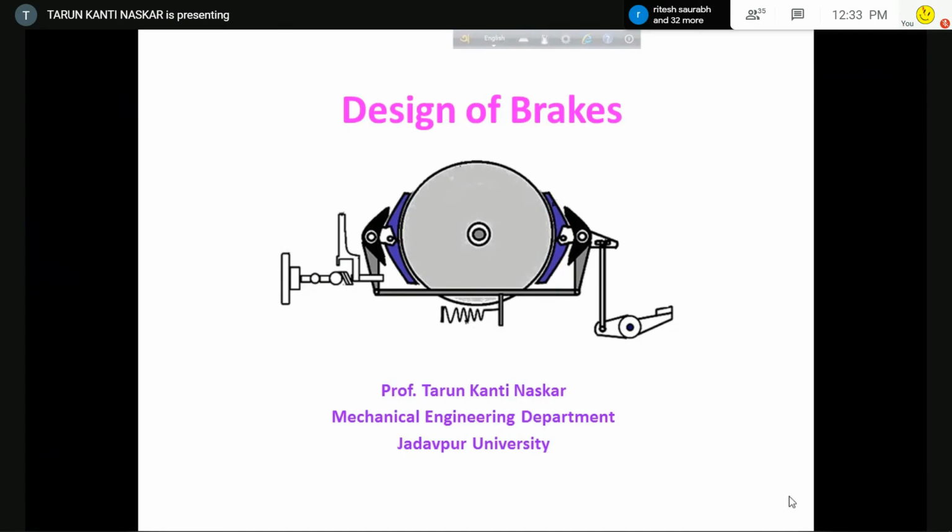Now what it is, first, this is the brake. You have an idea about brake. So we always use brake, whether it is two-wheeler or three-wheeler or four-wheeler, whatever it may be, or in the hoisting system. Not only in automobiles, in the hoisting system we have to use brake. Okay, so we are discussing brake today.